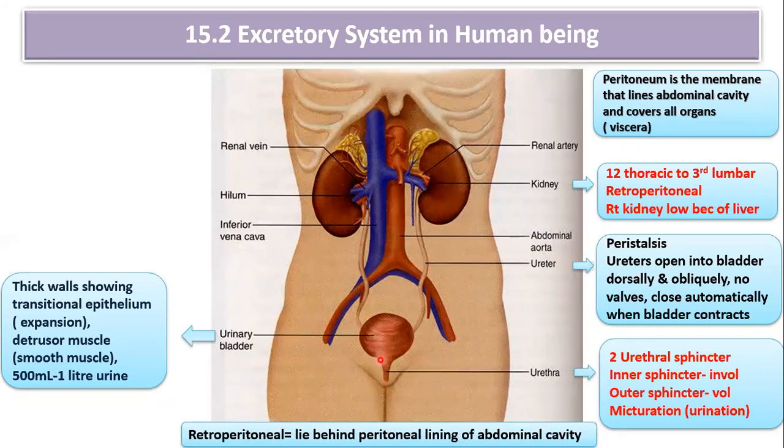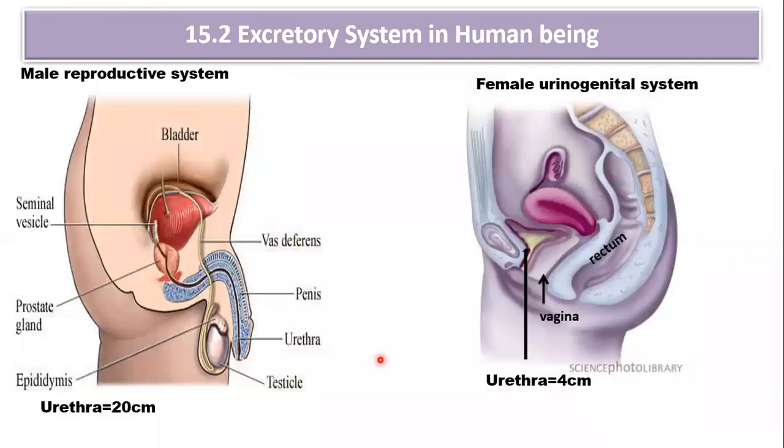Okay, in case of the male, the length of the urethra is 20 centimeter because it is passing through the copulatory organ, that is penis. And in case of the female, it is only 4 centimeter. So you can see over here, the urethra in case of male is passing through this copulatory organ, the penis. So the length is 20 centimeter in case of the male.